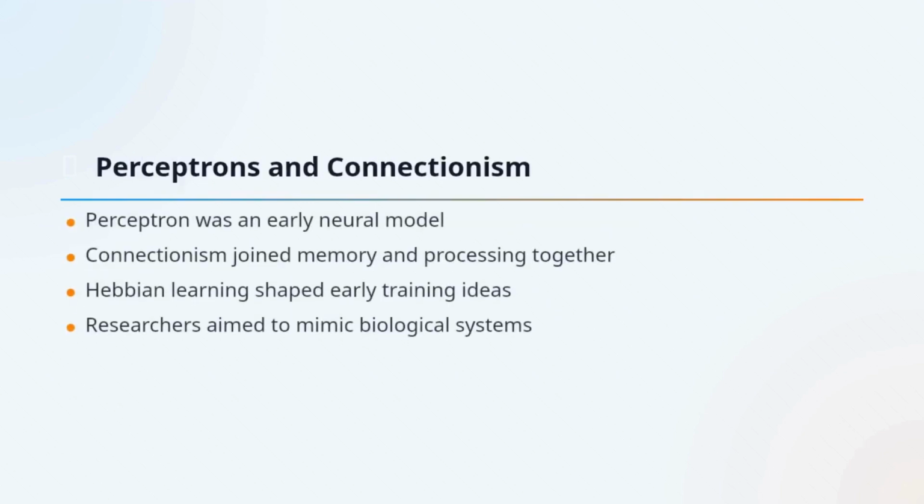One of the earliest important neural models was the perceptron, introduced by Frank Rosenblatt in 1958. Around this period, researchers explored connectionism, where processing and memory were not treated as fully separate, unlike the traditional von Neumann style of computing. Hebbian learning also influenced early thinking, with the idea that connections strengthen through repeated joint activity. These ideas created a strong early wave of excitement around machine intelligence.